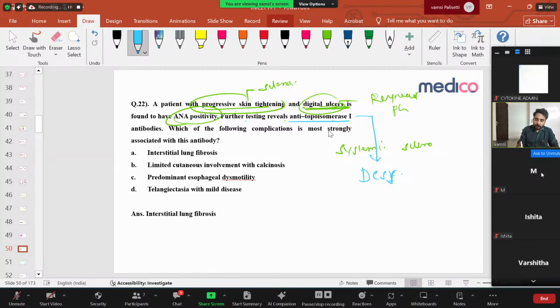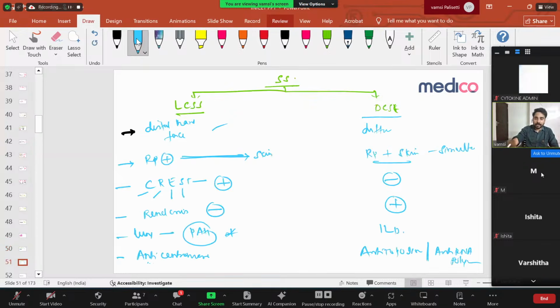Which of the following complications is most strongly associated with the antibody? Yes, interstitial lung fibrosis, correct. Then the others: esophageal dysmotility is seen in limited cutaneous. CREST is common in limited cutaneous. Telangiectasia, CREST, again limited cutaneous. So the answer is interstitial lung disease. Clear? Very simple. Let us go to the next question.